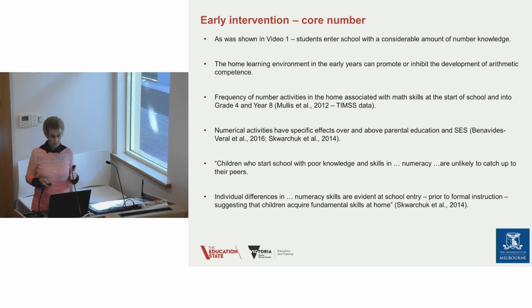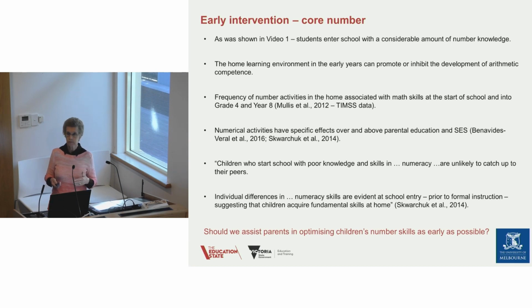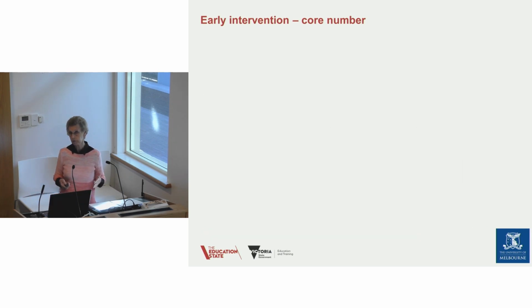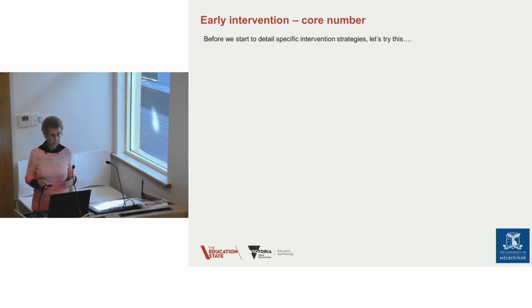Now, what this is saying is that the evidence is that students who are entering the school are going to be somewhat disadvantaged. And the whole purpose of this intervention video is about that. If a student, when they enter school, is already having difficulty in numeracy, then early intervention is the answer. But equally, should we be assisting parents in optimizing children's number skills as early as possible? If there is some disadvantage from what they learn prior to school, perhaps we need to do some work in making sure that all children are entering school with a certain basic toolkit.